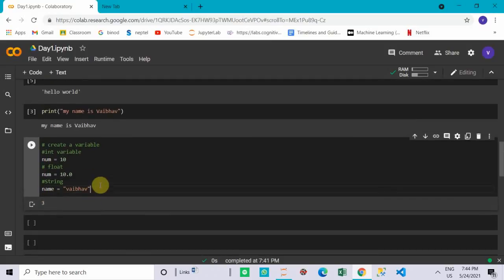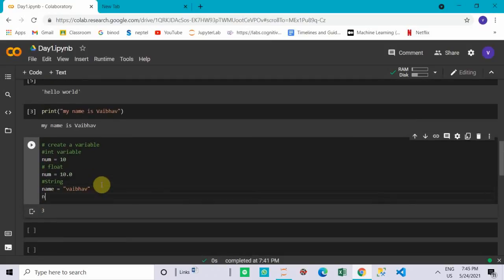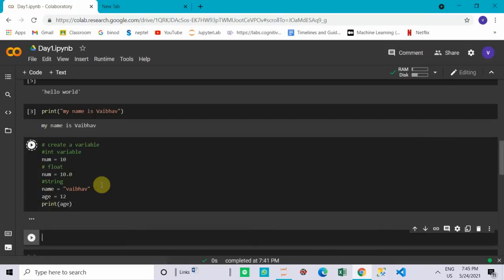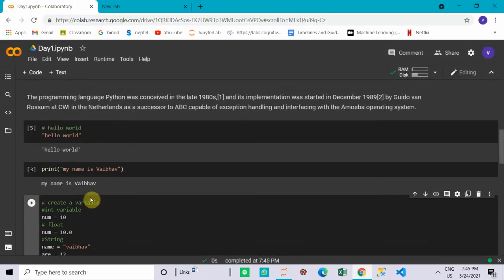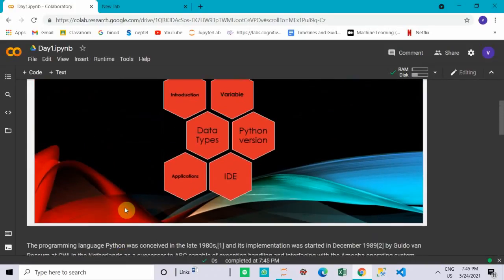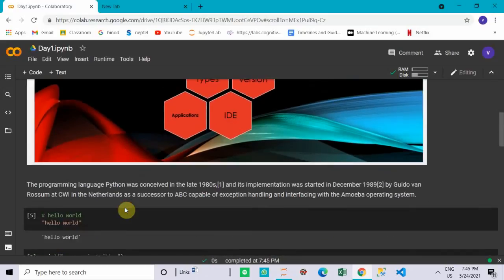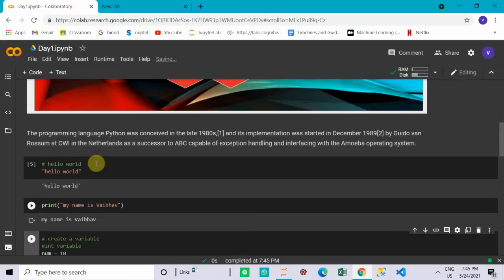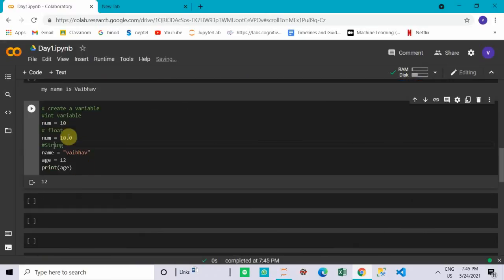Like that we can create other variables like age. So age can be 87 or 54 or 12. So we can print age like this. Okay, so this is all about the variables. Now we have to go through data types. As we discussed, we have an integer value, a float value, and a string value. These are the basic data types.